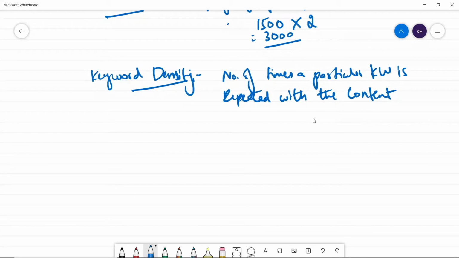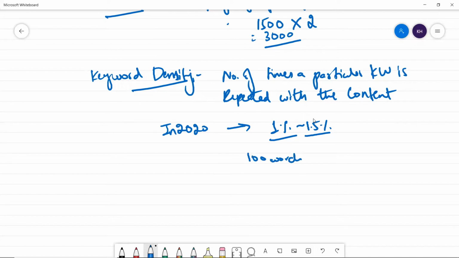Now guys, when we talk about 2020, or in the future also, most people say keep it 2%, 2.5%, but best practice, guys, keep it 1%. 1% is the best option. Don't optimize more than that. At max you can go up to 1.5%. Don't exceed this, which means for every 100 words you write, make sure you use one keyword.